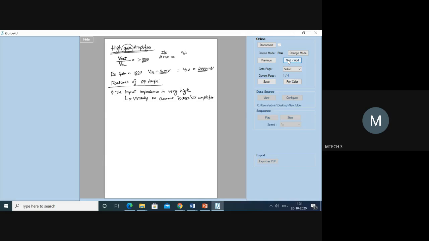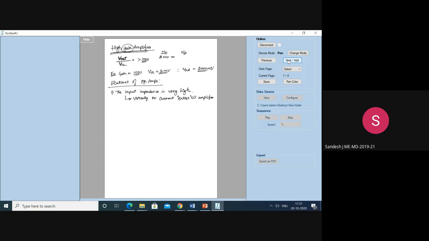Now it is having a very high impedance. It means what? The impedance is nothing but resistance. So the input impedance is very high, means it offers more resistance to the passage of current. When the input impedance is very high, what is the amount of current entering into the system? Is it high or low?